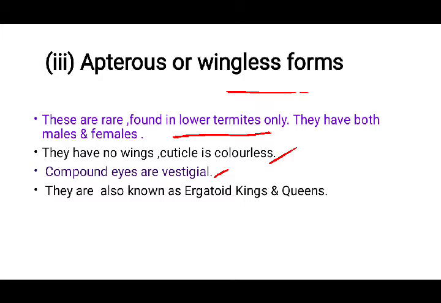Okay, and they are also known as ergatoid kings and queens. Okay, so ergatoid kings and queens are nothing but wingless or apterous forms. Not all the termite species have this group. Okay, so next is sterile forms.